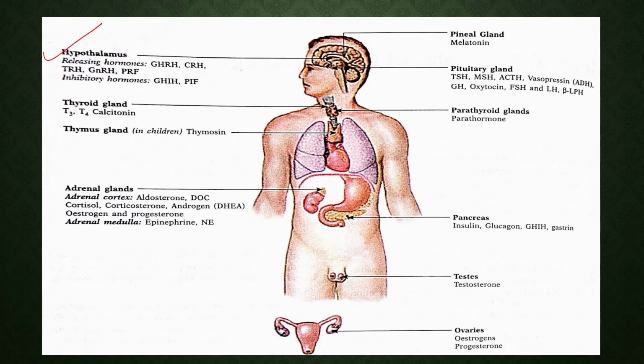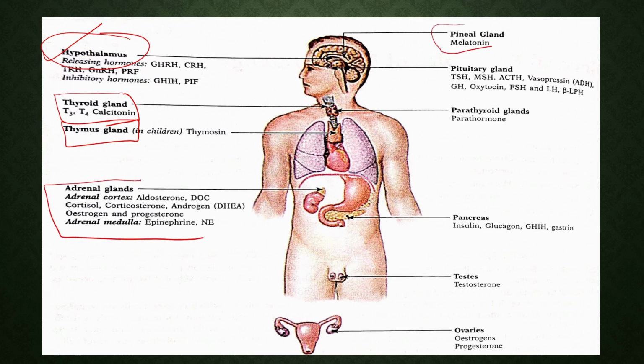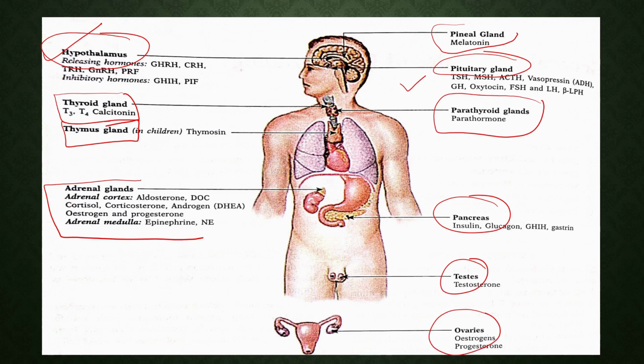Here are the names of the glands. Let me tell you what the endocrine glands are. Endocrine glands basically include the pituitary gland, thyroid gland, parathyroid gland, adrenal glands, sex glands, etc. Here you can see the hypothalamus, thyroid gland, thymus gland as well, adrenal gland as I already said, pineal gland, pituitary gland, the most important and interesting one, and parathyroid gland. We also have the pancreas, testes, and ovaries. Clear? Here we can see the names of the hormones secreted by these glands.